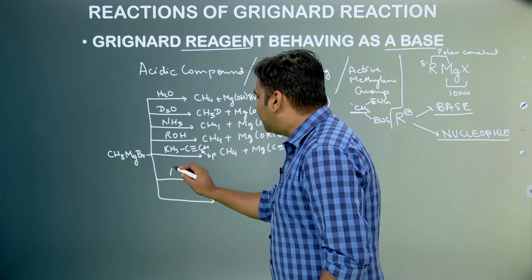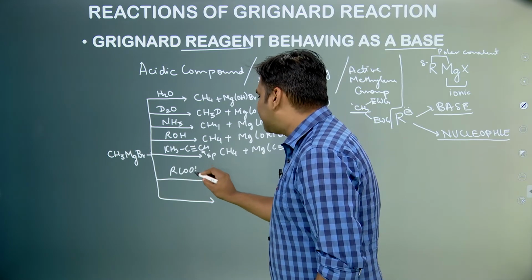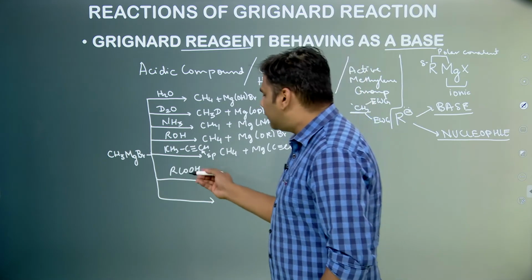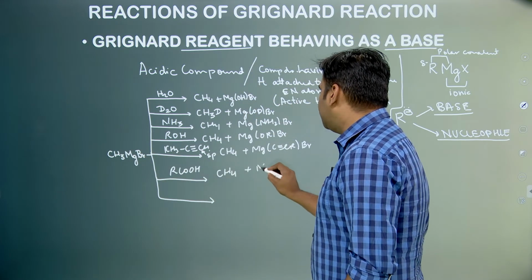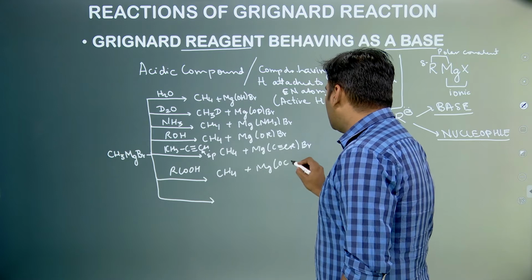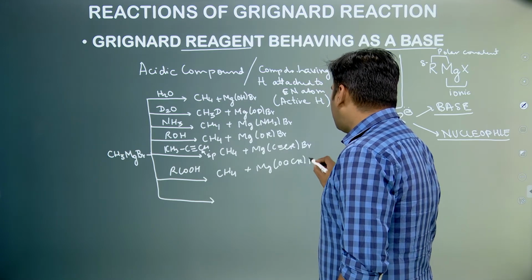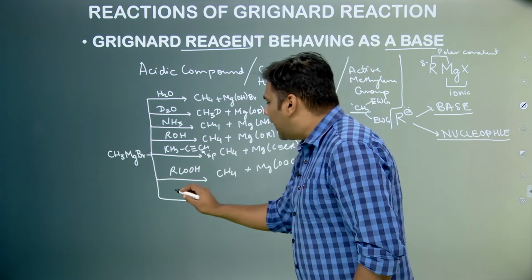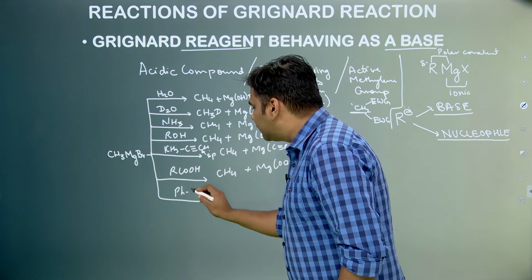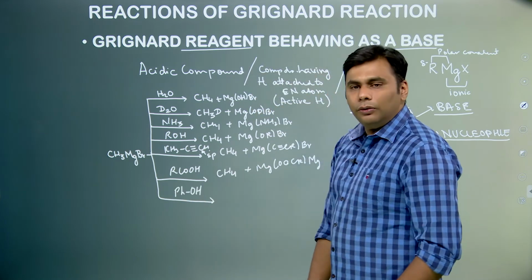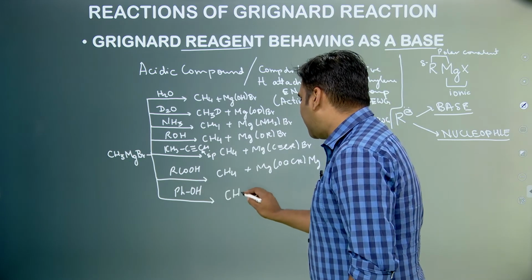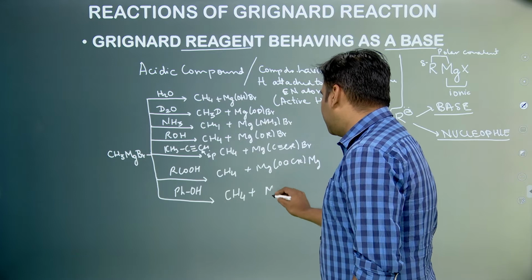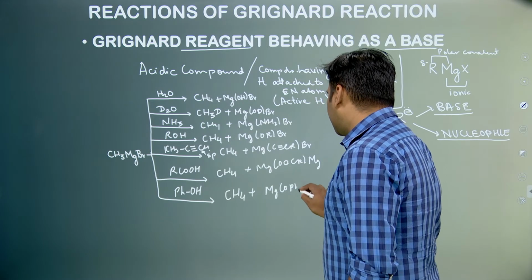Suppose we react directly with an acid. Now acids can easily give H plus ion, so this H plus ion will react with CH3 negative forming methane plus MgOOCRBr. Suppose we react with phenol, PH is your benzene ring, phenyl group. So if we react with phenol, phenol is also having a acidic hydrogen, so it will form methane plus MgOPhBr.